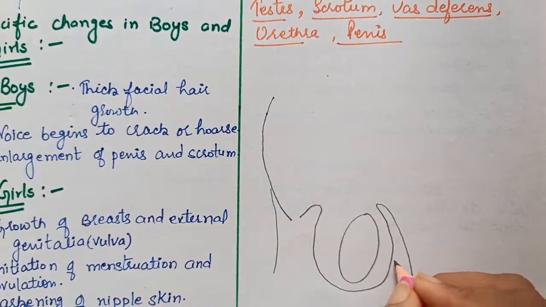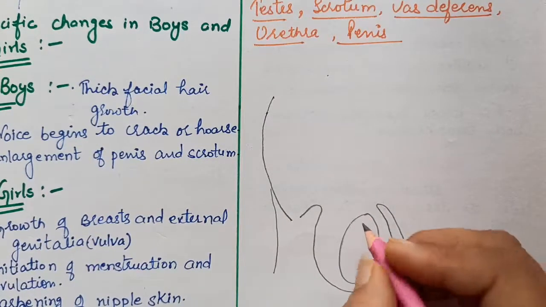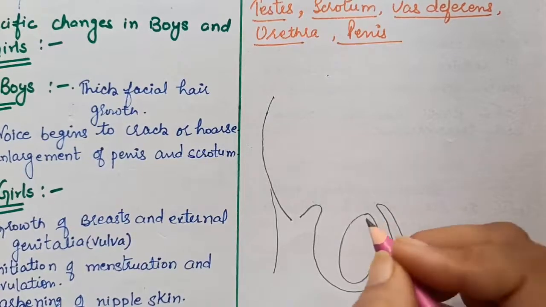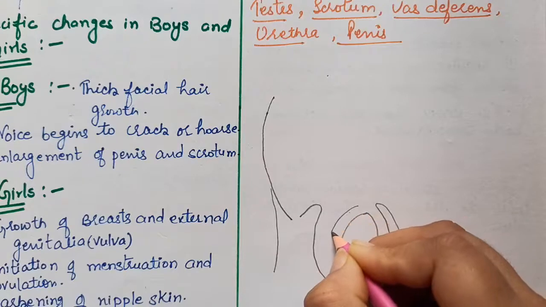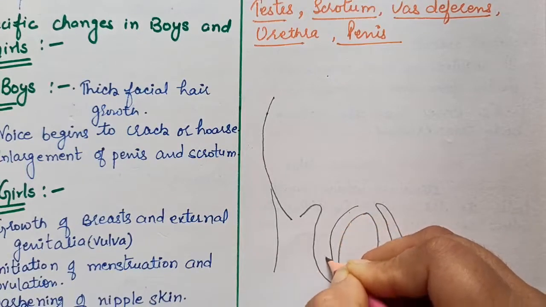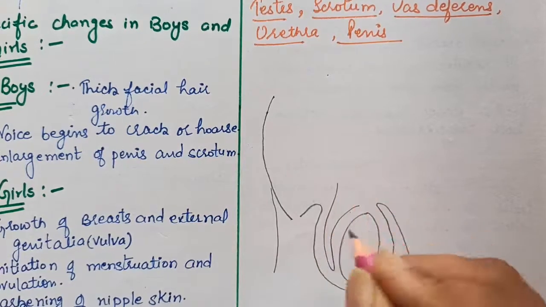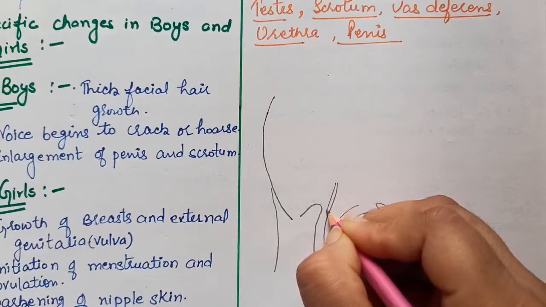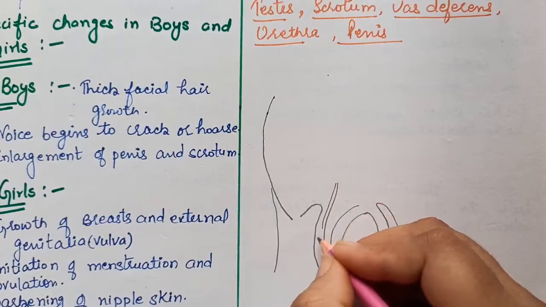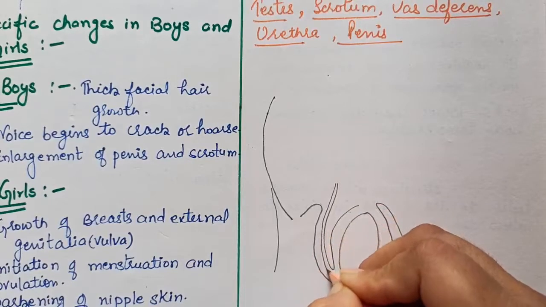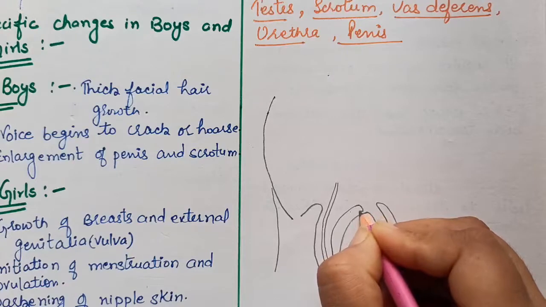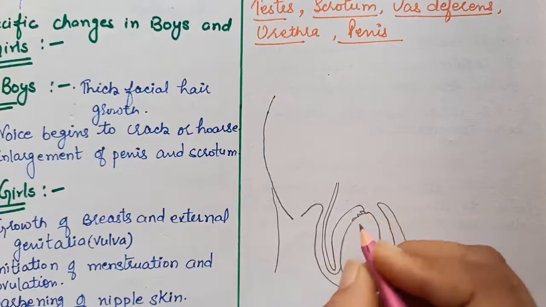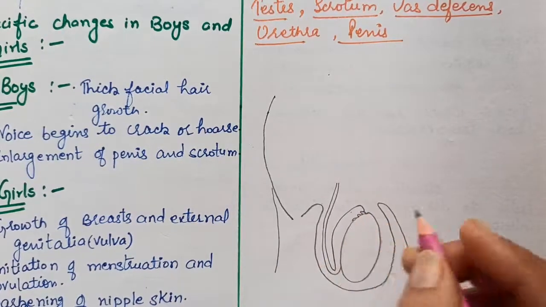The scrotum is present outside the abdominal cavity. Around the testes is the vas deferens, which means sperm duct. In the initial part it is highly coiled, and that is called the epididymis.